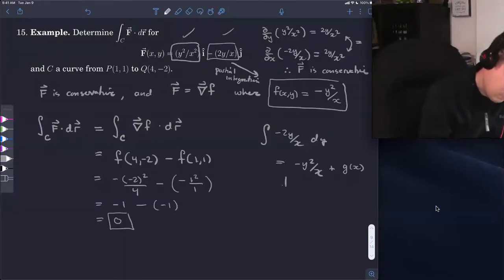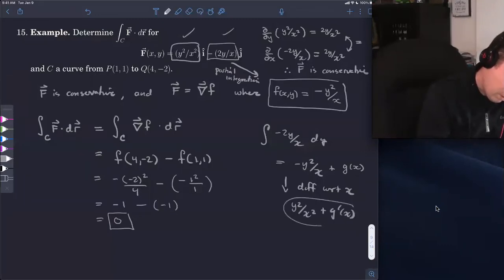And then I differentiate with respect to x. Actually, I should be writing a partial derivative here. Then we differentiate with respect to x. And differentiating with respect to x would give me y squared over x squared plus g prime of x.